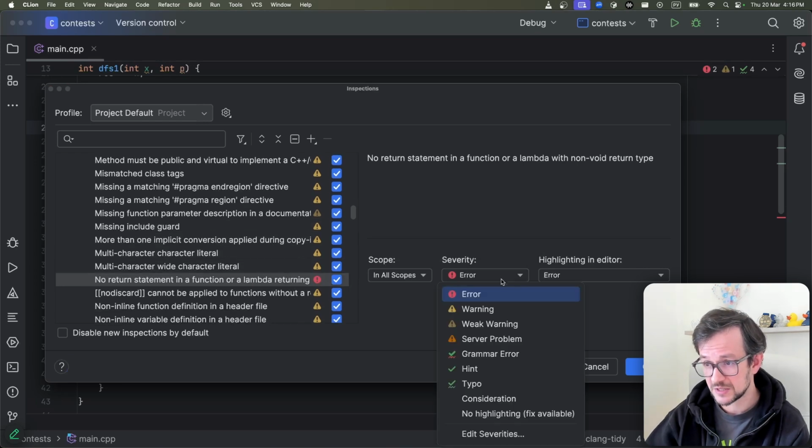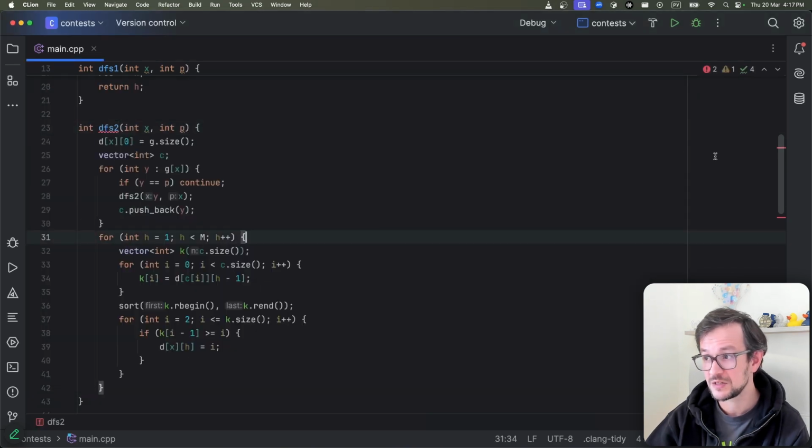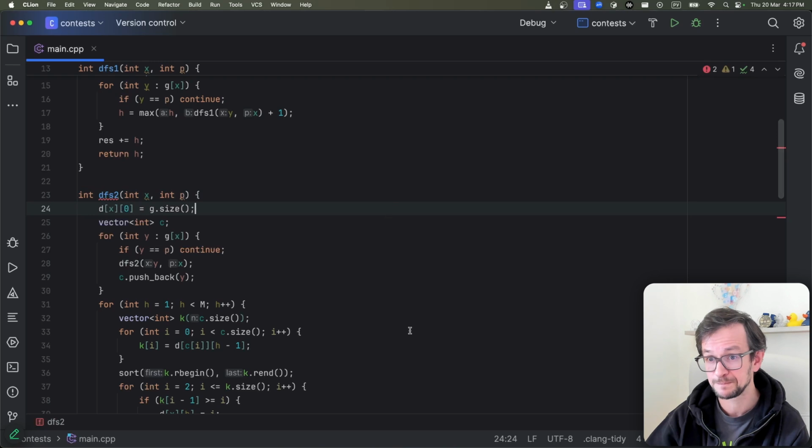So this one was marked as a warning, and normally I have too many warnings in my programs because again it's not very nice C++ code. So I don't pay much attention to them. But this warning is actually very serious. If you do not return a value from your function, C++ does strange things. So what you should do is just change this parameter to error. So every time you have a problem like this, CLion at least shows you that you have a serious problem here.